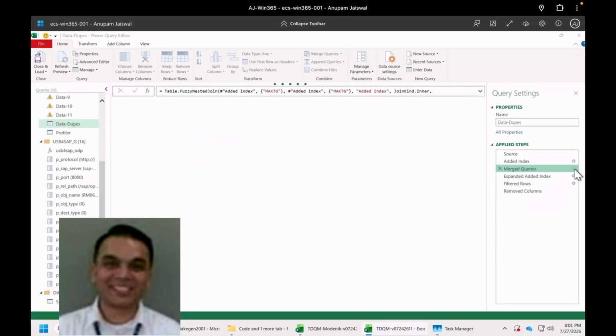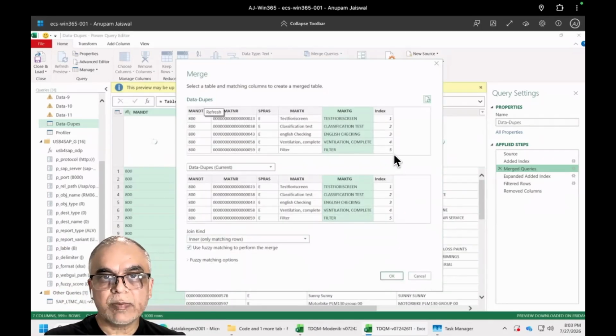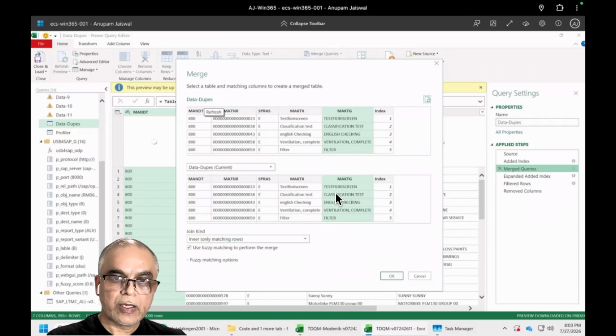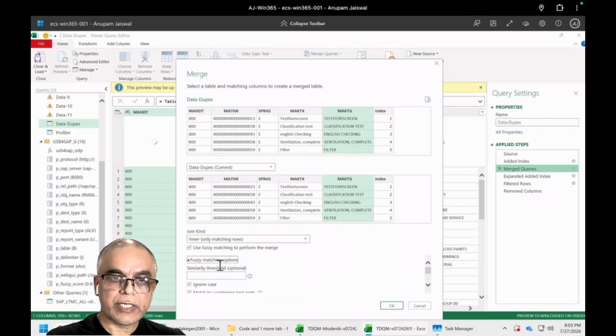So if I go into this setting, basically in this table, what we have done is a fuzzy match. It's a standard feature in your Excel on the MAKTG field itself. So we are matching MAKTG, which is the material text field in caps, and we are doing basically an inner join, and we have given a standard fuzzy score matching threshold of 0.8.